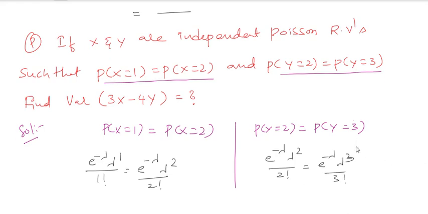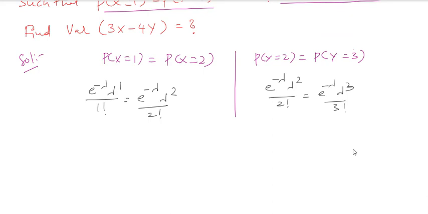Right? So make cancellations of e power minus lambda, e power minus lambda, and lambda will be there. So we will have it as what? Lambda is equivalent to 2. Similarly here also, this gets cancelled. 3 factorial means 3 into 2 factorial, which gets cancelled. Lambda is equivalent to 3.